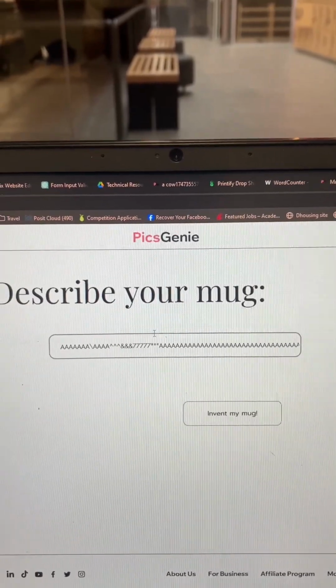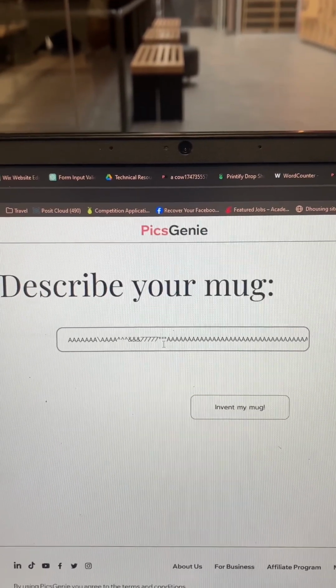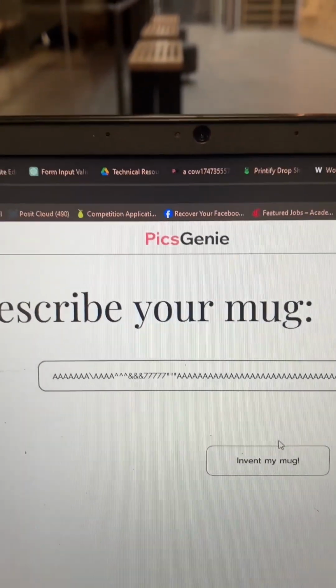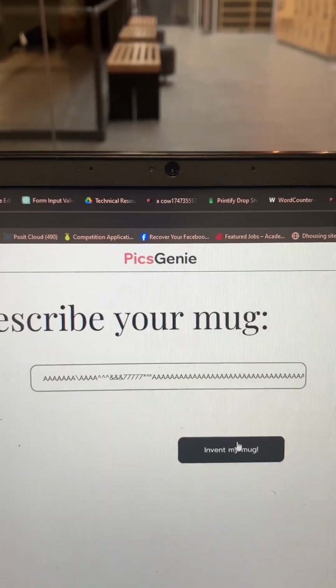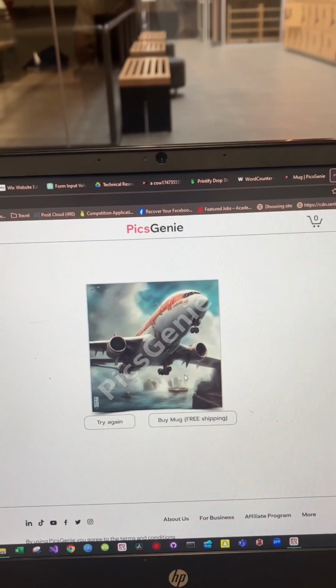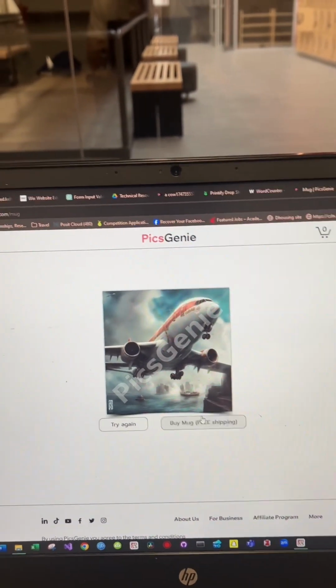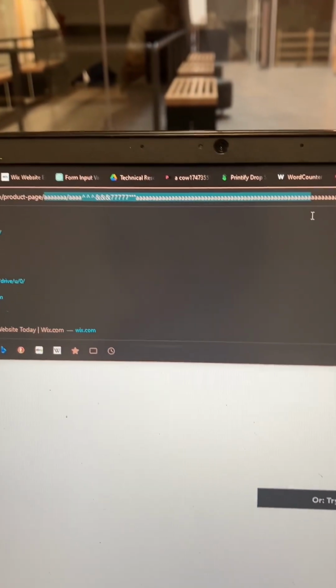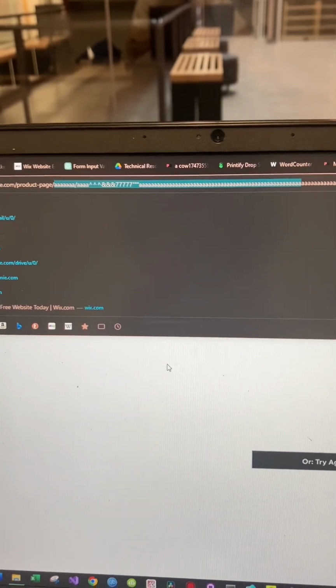All right, here is 1,500 characters going in, and I threw in some quotation marks and a backslash just to throw it a curveball and see what happens. But look at that, it's working. And now let's see what happens if I buy that. That didn't work, and it looks like it did something weird to the name of the product. So I'm gonna go look at the code real quick and see what's going on.